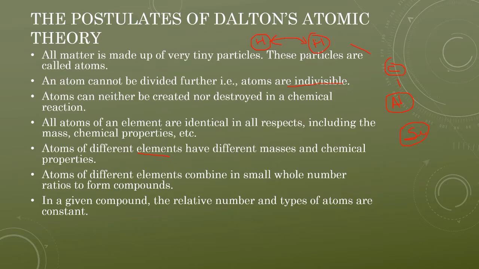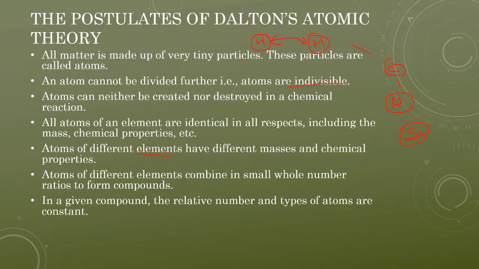The fourth point: Dalton's atomic theory said that atoms of different elements will have different mass and chemical properties. But atoms of the same element, a hydrogen atom and another hydrogen atom, will look the same, their mass will be the same, their chemical properties will be the same, and they will be totally similar to each other.